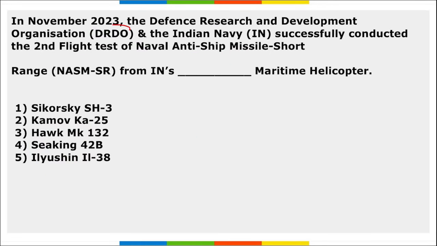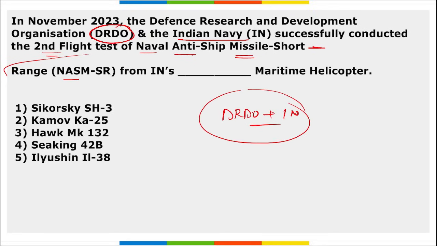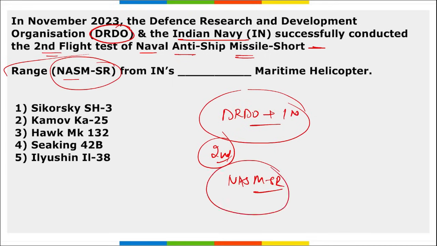Next, in November, DRDO and Indian Navy successfully conducted the second flight test of the Naval Anti-Ship Missile Short Range, that is NASM Short Range, from the Indian Navy's maritime helicopter.